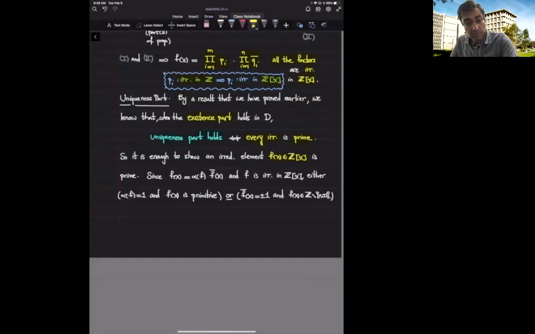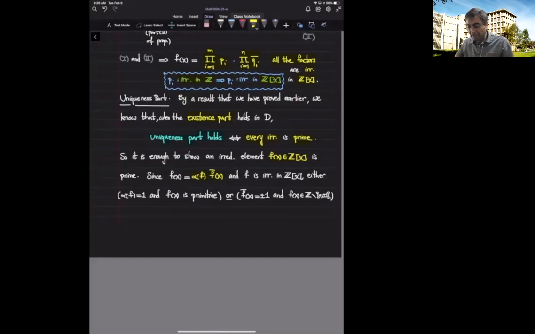First thing that I do, I use again the content: write down f as its content, the GCD of its coefficients, times the primitive polynomial f bar. Now, f is irreducible. So this means whenever I write it as a product of two elements, one of them should be a unit.